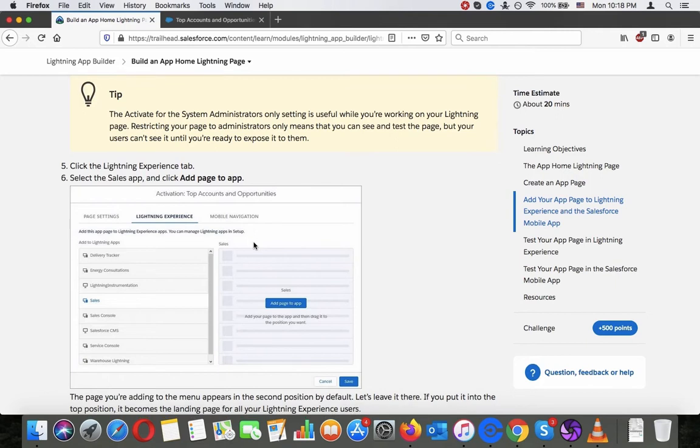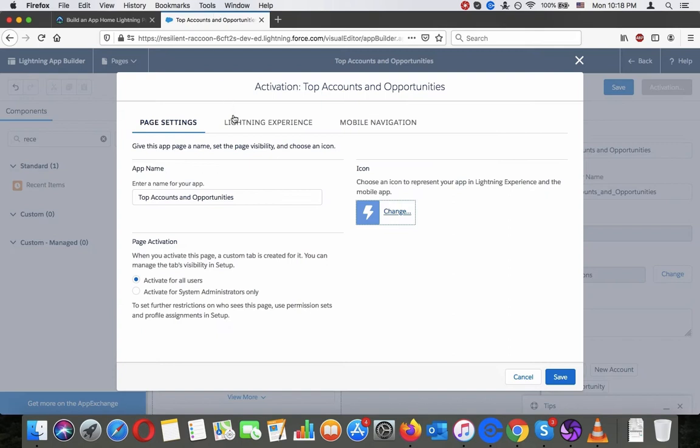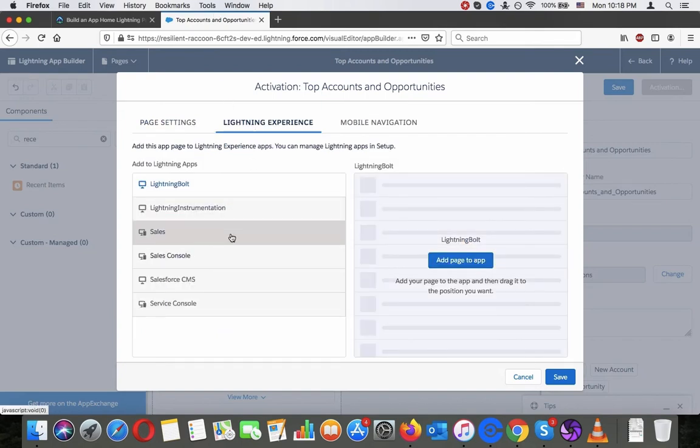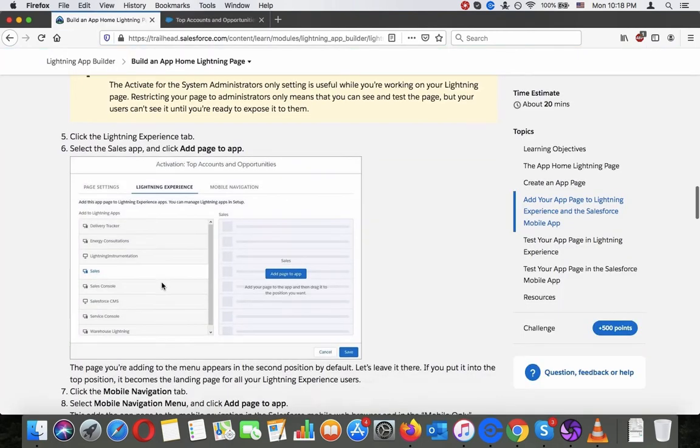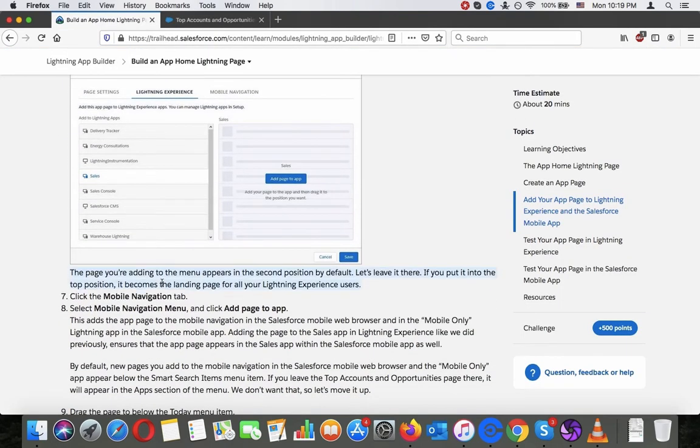Click the Lightning Experience tab, select the Sales app and click Add Page to App. A page you're adding to the menu appears in the second position by default. Let's leave it there. If you put it into the top position, it becomes a landing page for all your Lightning Experience users. Click the Mobile Navigation tab. Select Mobile Navigation menu and click Add Page to App.